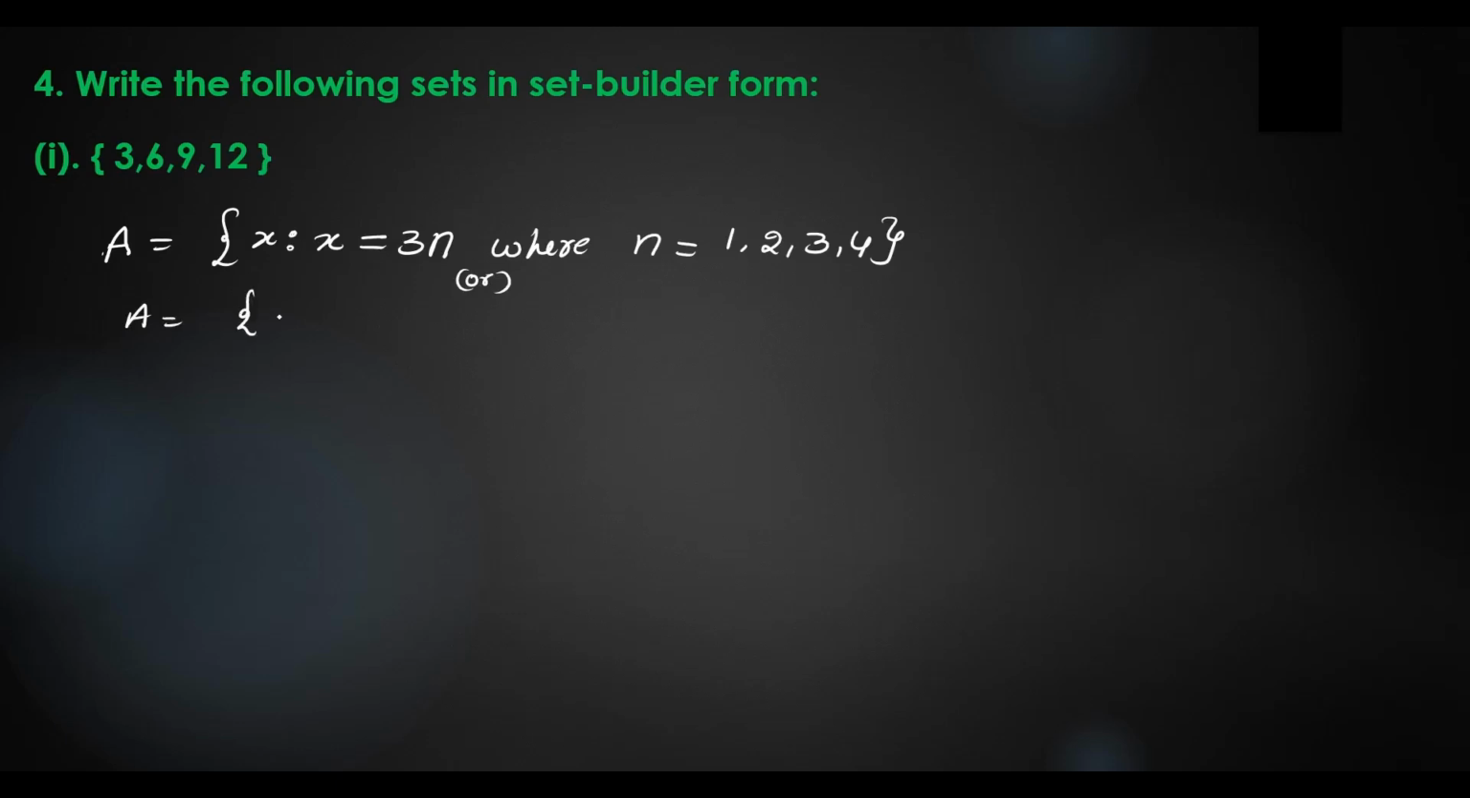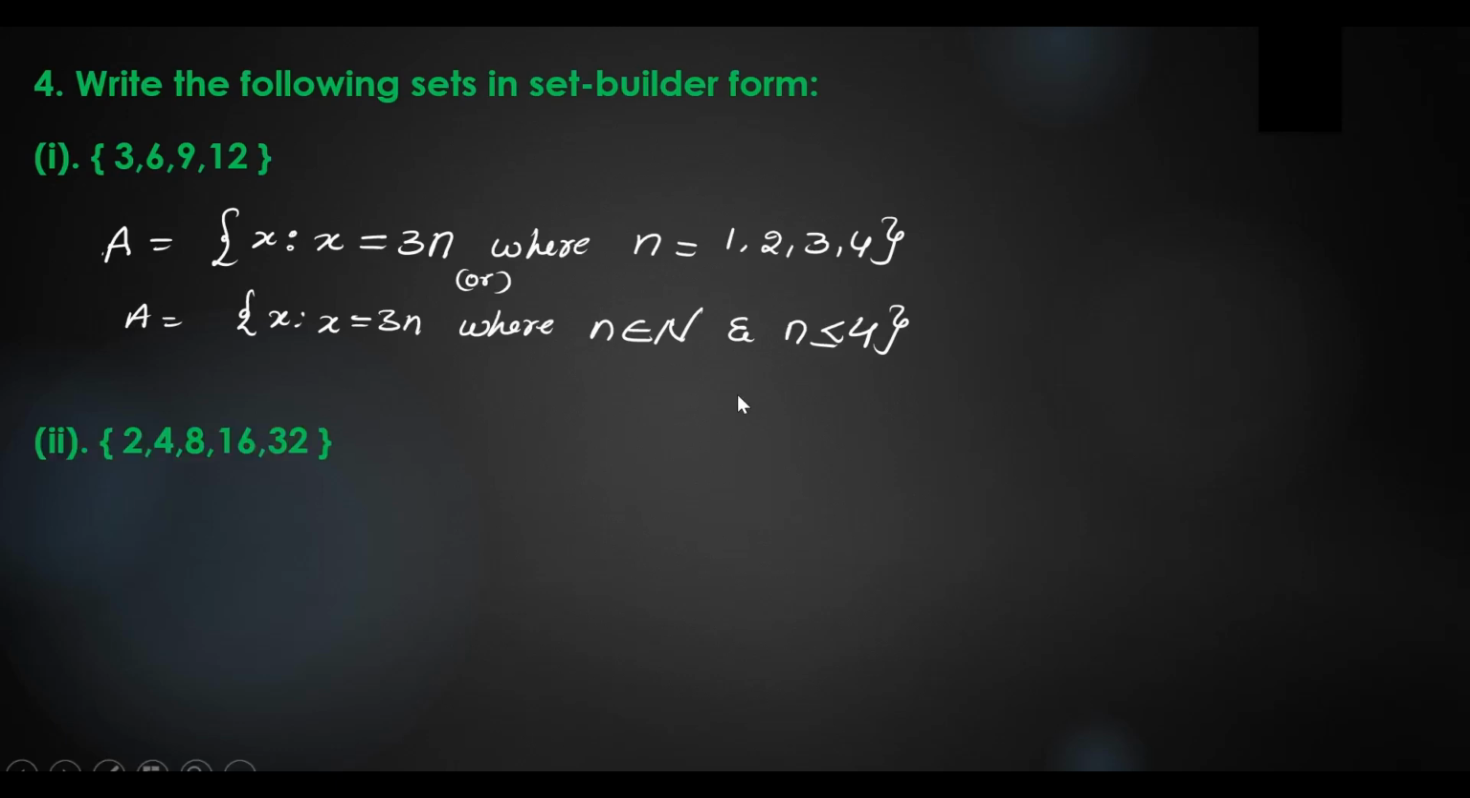Or we can write the same with x maps to x is equal to 3n, where n belongs to capital N. Capital N means natural numbers and n is less than or equal to 4. If you write any one of the values, it would be the right one only. Okay, you can write any of the values. And going to the next question.